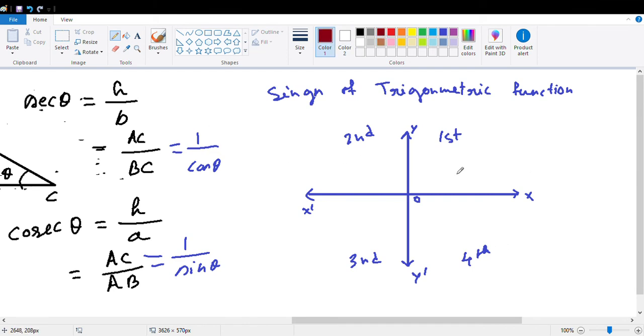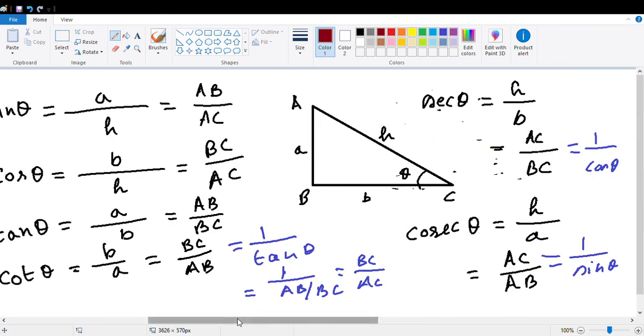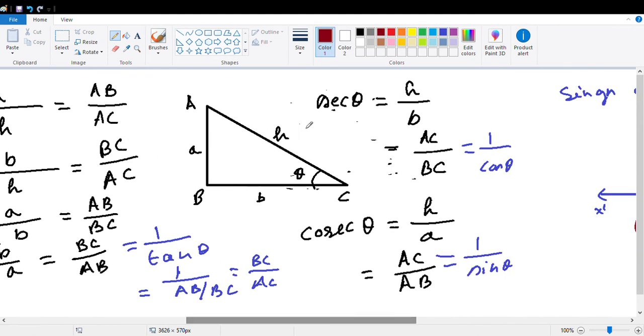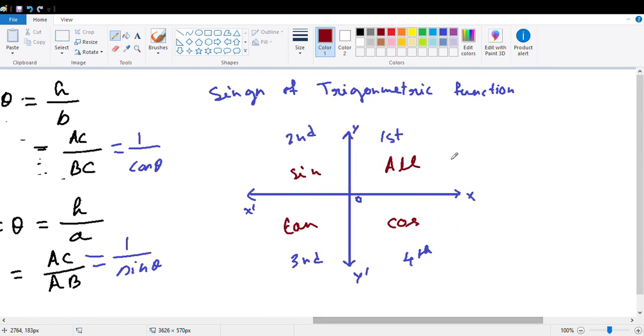So the thumb rule is all, sine, tan, cos. What does it mean? It means all the ratios that we discussed in this section, that is sine theta, cos theta, tan theta, cot theta, sec theta and cosec theta, will be positive if they lie in the first quadrant.